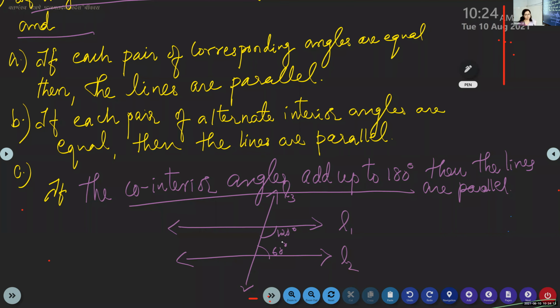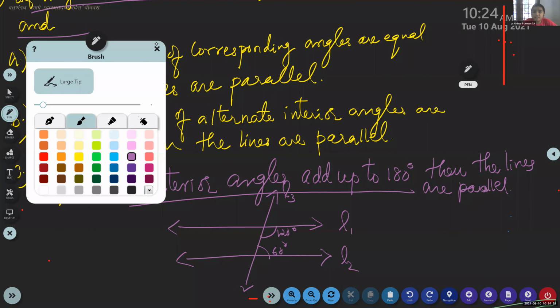And the question is, say whether line L1 is parallel to L2 or not. So what you have to see is that co-interior angles are given, 120 degrees and 60 degrees. So 120 plus 60 is 180. Yes, so co-interior angles add up to 180 degrees.